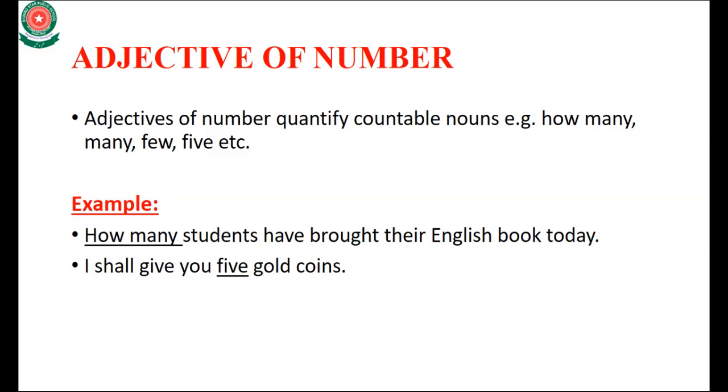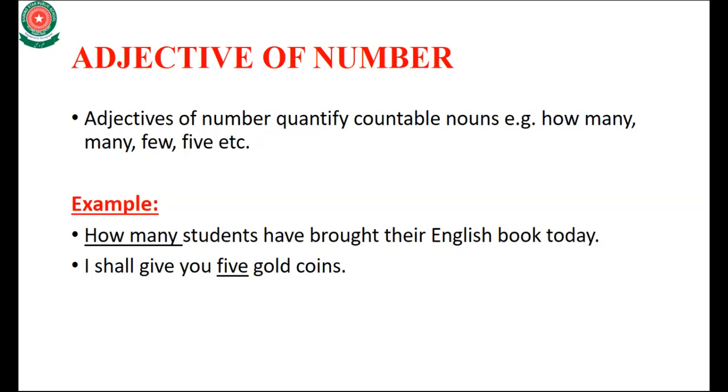So it is the amount, how many students. And next is: I shall give you 5 gold coins. Here the 5 represents a number, an amount. You know that 5 is a number.